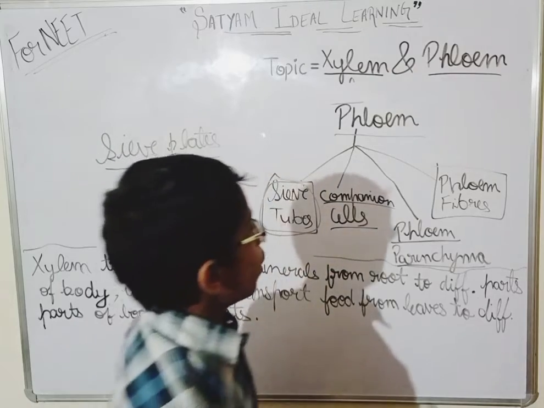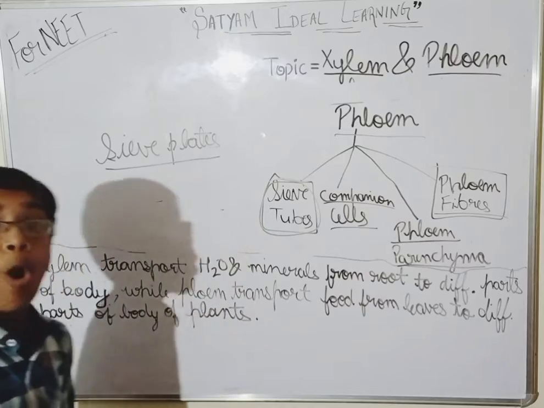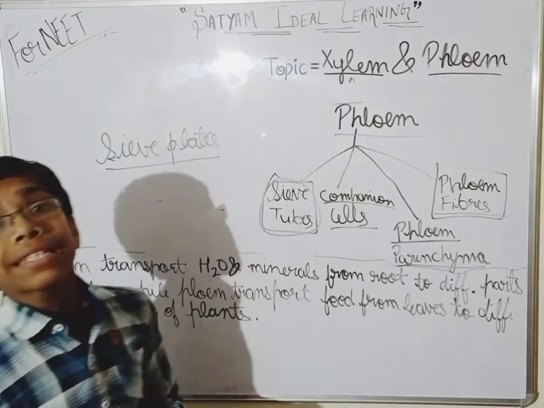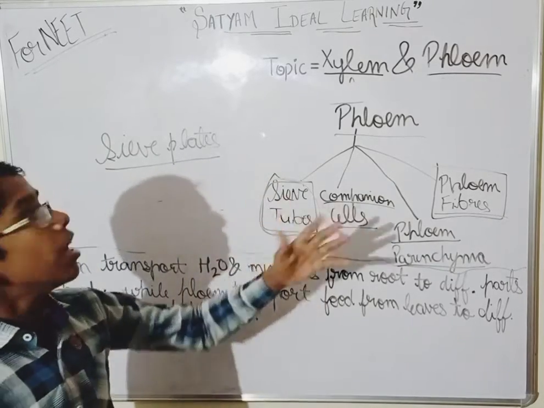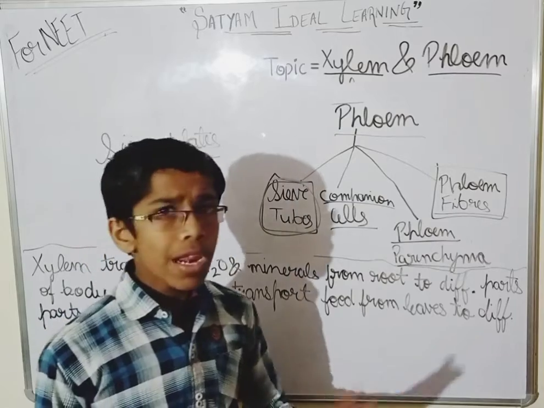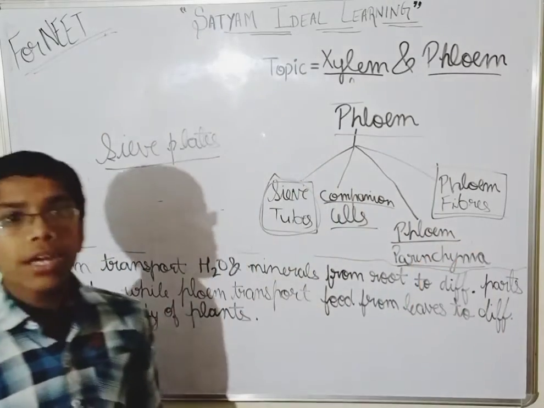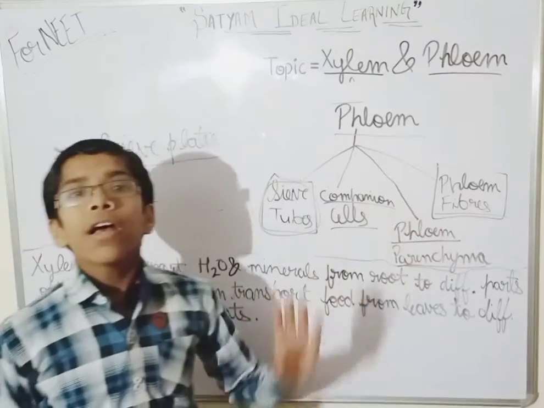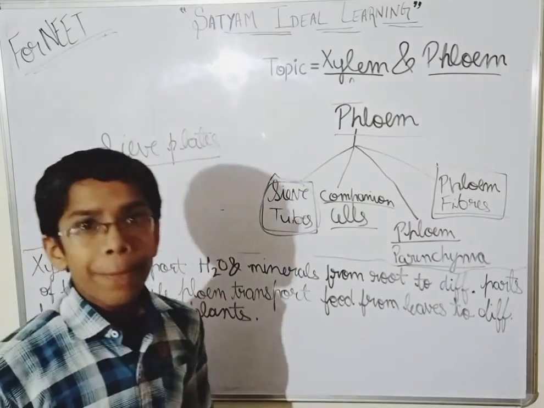Now we come to phloem fibers. These are also known as bast fibers and they are made up of sclerenchymatous cells, and sclerenchymatous cells are there for strength, for giving strength to the phloem tissue. Clear? So phloem fibers are here for the strength and they are dead cells. They are made up of sclerenchymatous cells and they are also known as bast fibers.